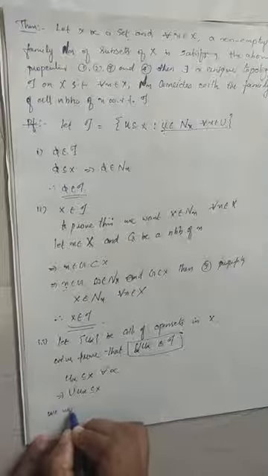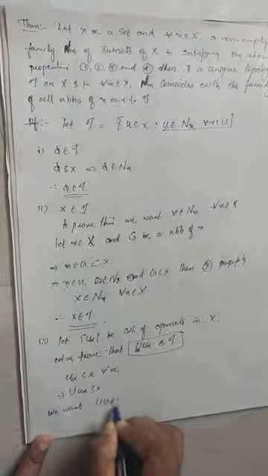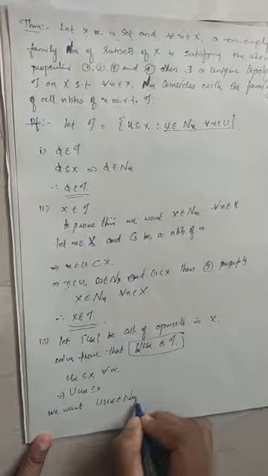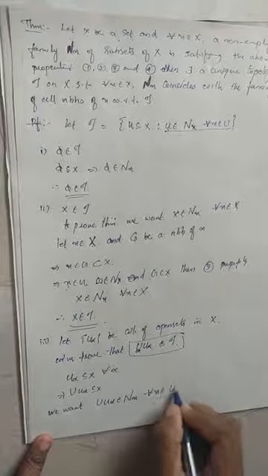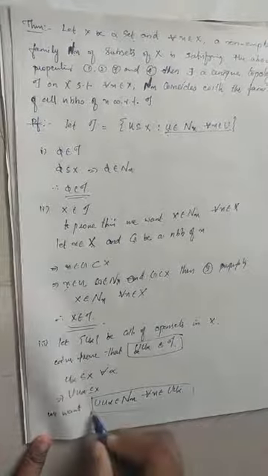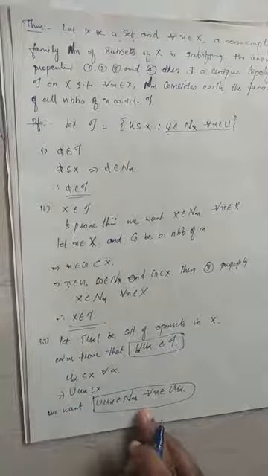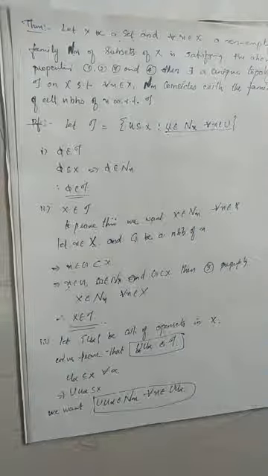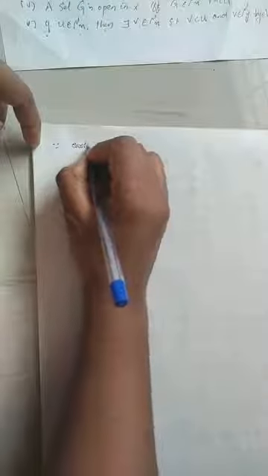Now we want union U alpha to belong to Nx for every x in union U alpha. Okay, this is our claim. If we prove this, we can say that union U alpha belongs to tau. That means tau will be closed under arbitrary union. Now, since each U alpha is open, they are neighborhoods.